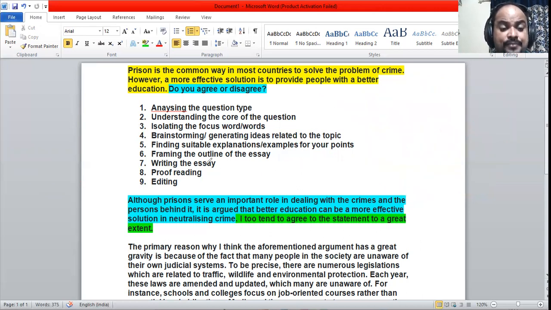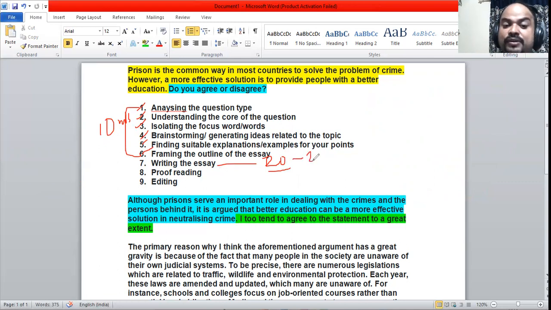Now we have to write the essay. If I go with the time, you need to spend around 10 minutes on step number 1 to 6, then only you can frame this essay in around 20 minutes. That's it. So if you are writing this essay in 20 or a maximum of 25 minutes, you'll be getting some time for proofreading and editing.